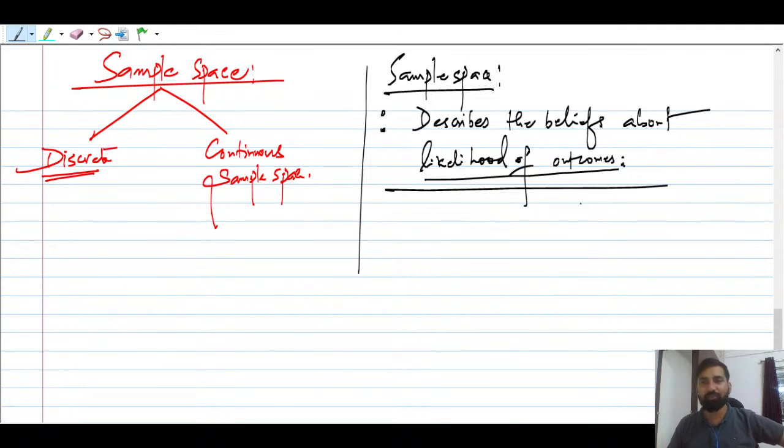If we talk about the likelihood of the outcome, there is uncertainty involved. Any outcome is going to occur, but there is uncertainty involved. If something is uncertain, we can talk about probability. But if something is certain, then life is what? So you have to always keep that in mind. Understand? Fine. So let me talk about sample space here.